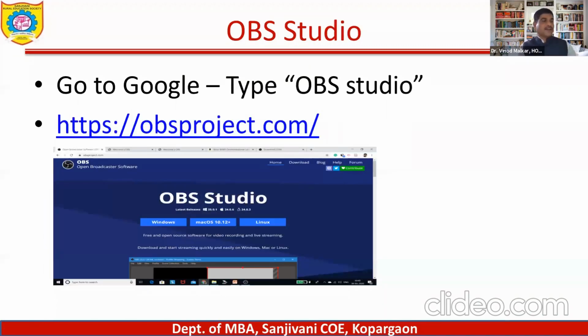Moving ahead, the next tool that I am going to show you for video lectures is OBS Studio. It is a very widely used open source software, and nowadays the majority of teachers are using this OBS Studio. Even YouTubers and trainers are using it. And this OBS Studio again is a screen recorder for your laptop. I had shown you the view recorder; here, this is a screen recorder.